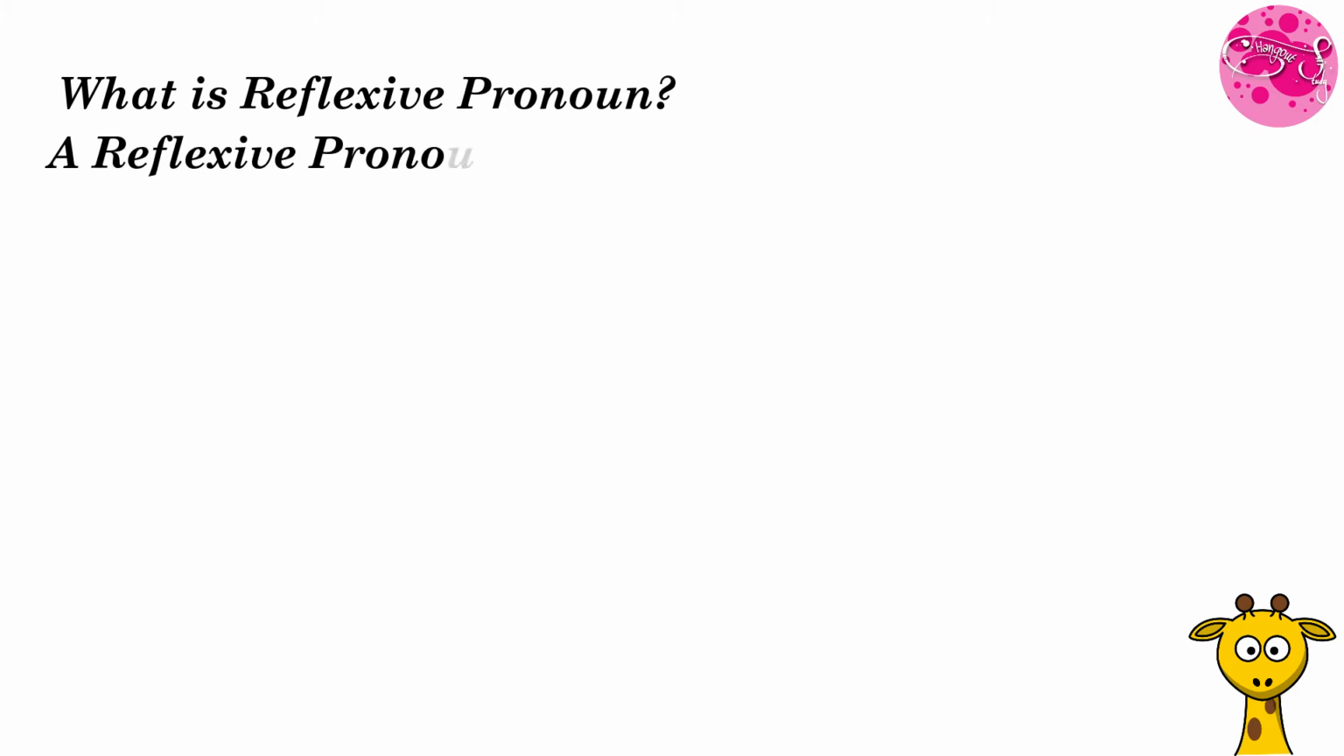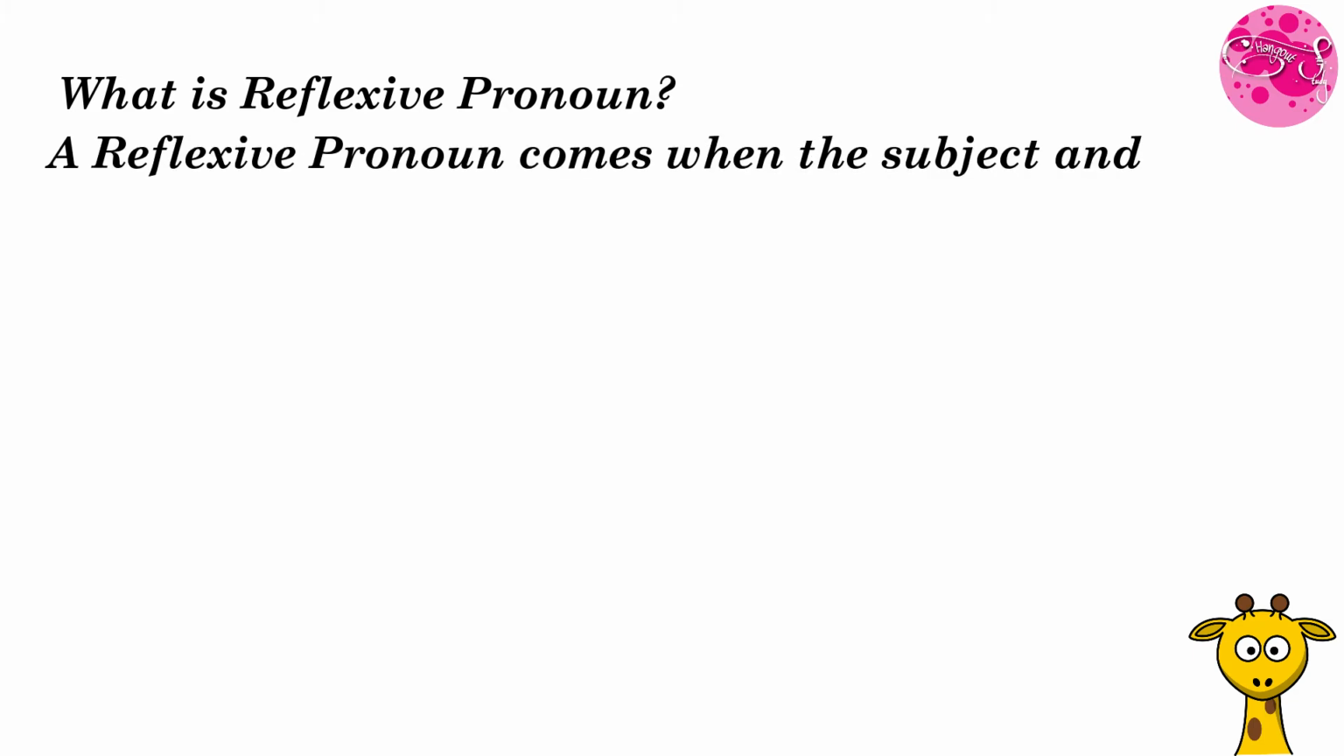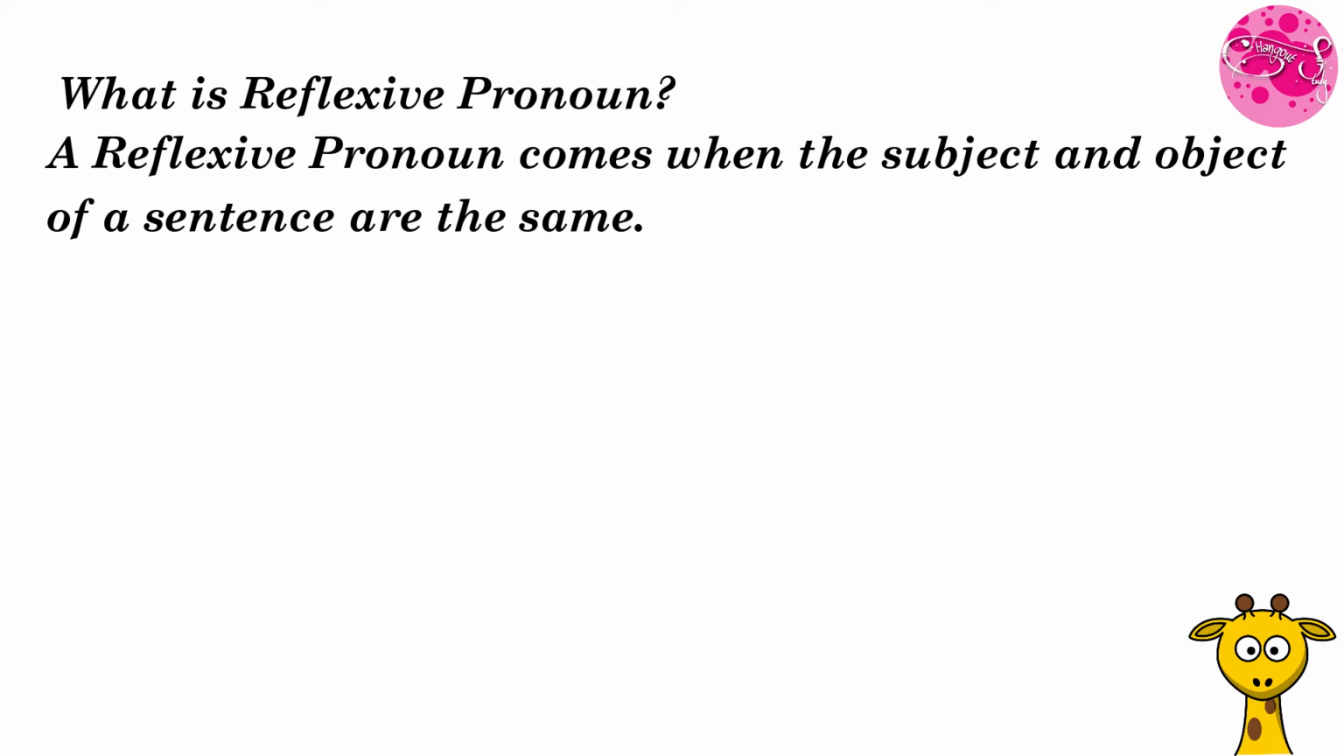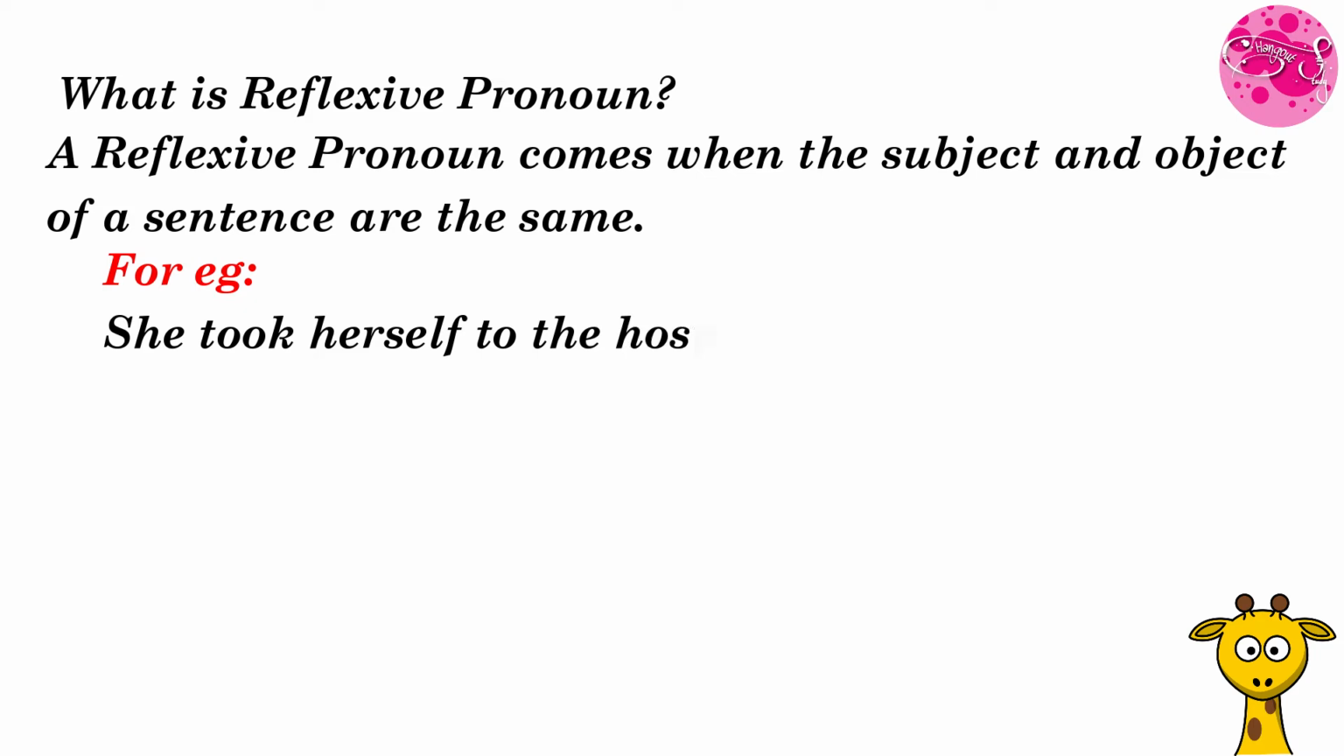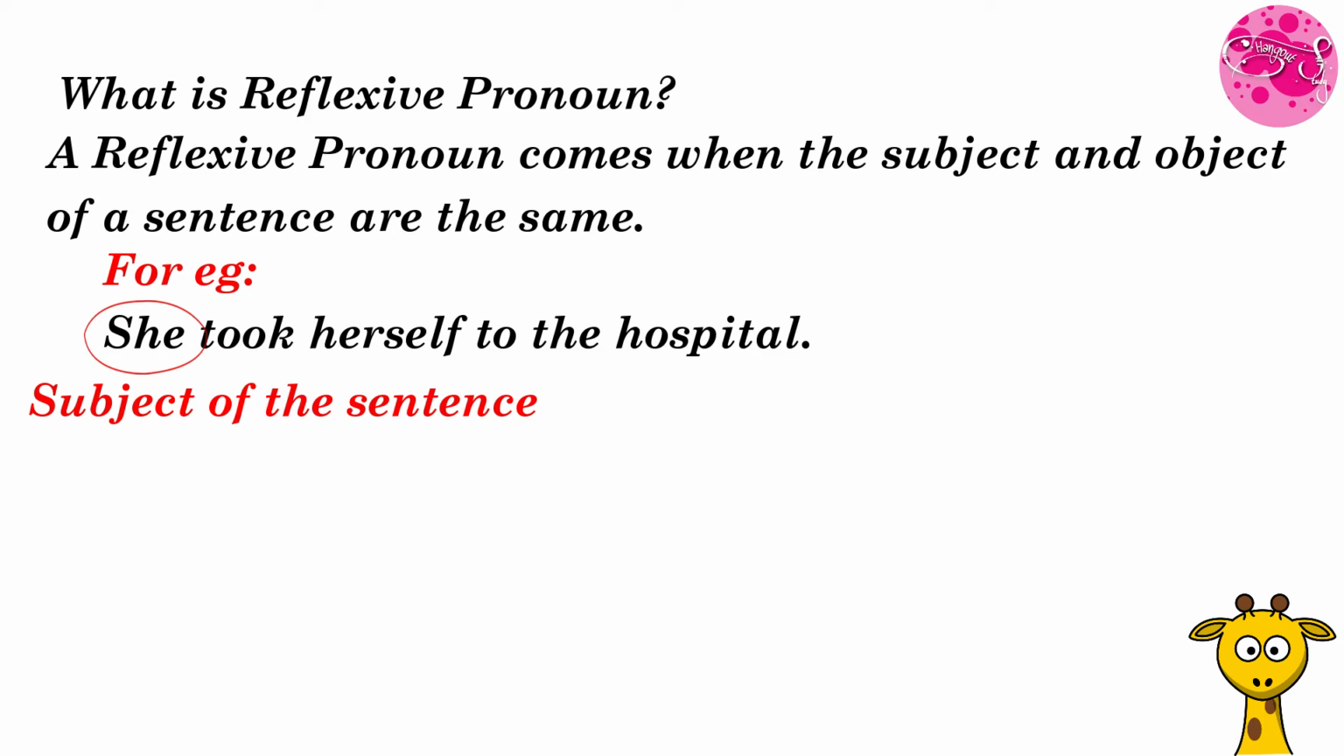A reflexive pronoun comes when the subject and object of a sentence are the same. For example, she took herself to the hospital. In this example, she is the subject of the sentence. But whom did she take? The answer is herself. Okay.